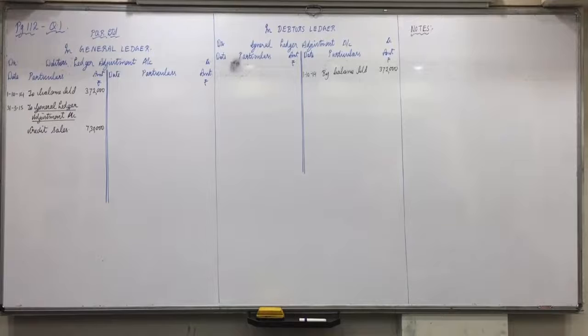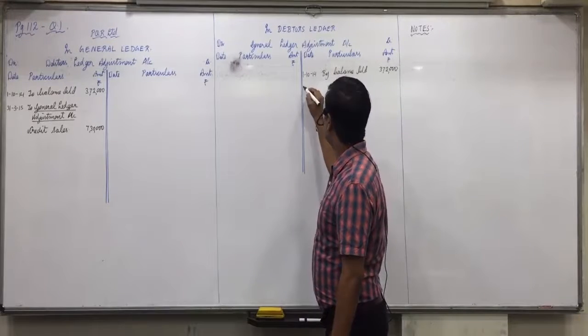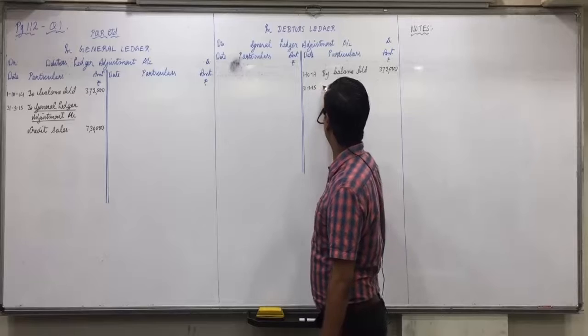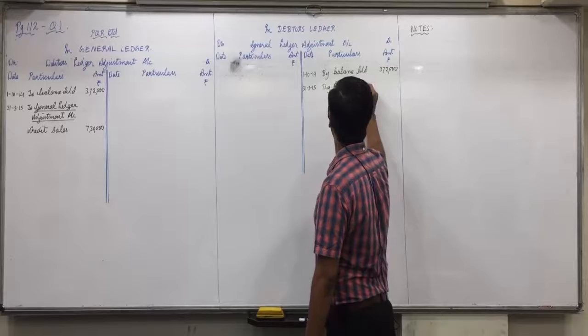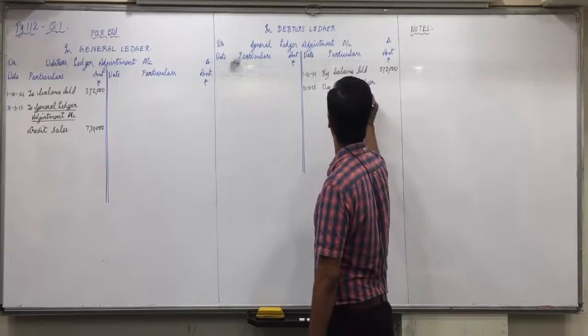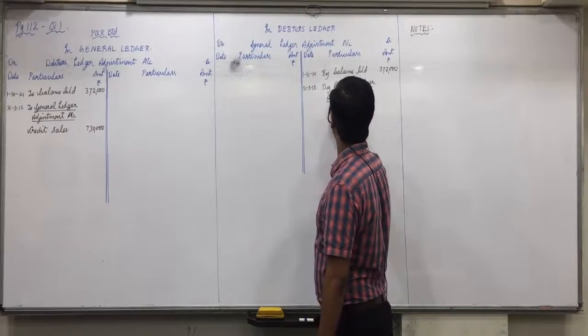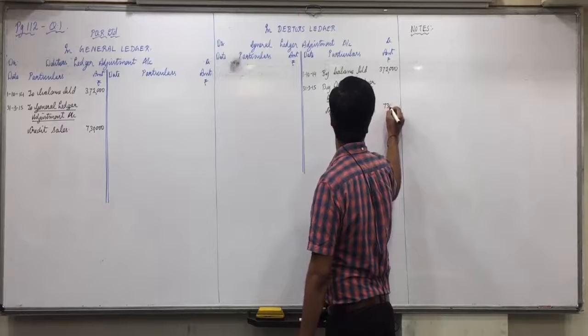Okay. Now as I said, the normal entry is debtors to sales, and the self-balancing entry is debtors ledger adjustment account to general ledger adjustment. In the general ledger adjustment account, on the credit side, we give one time heading by debtors ledger adjustment account, and in that you will record credit sales 7,30,000.